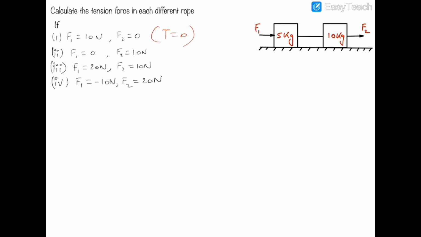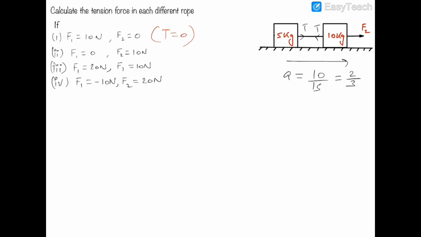So we can clearly say that the tension force in the first case will be 0. Now in the second case, we are not pushing the 5 kg block with F1, instead we are pulling this 10 kg block. There is no pushing force, and we are considering it as a system. So the acceleration of the system will be F2, which means 10, upon mass. Mass is 15, so acceleration will be 2 by 3. And let us suppose the tension is T in this case.